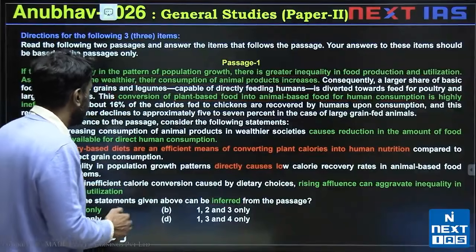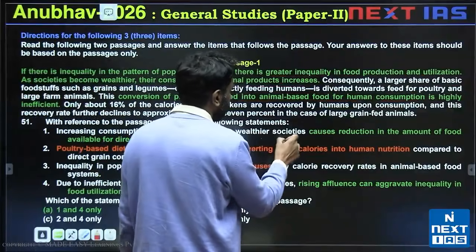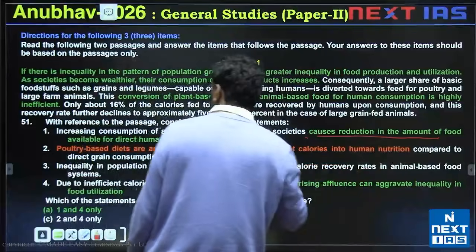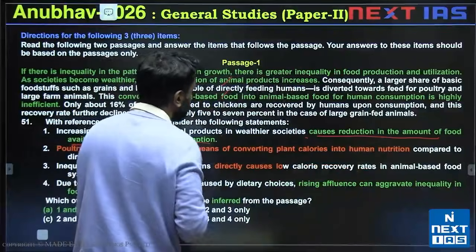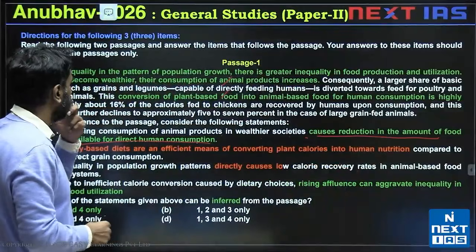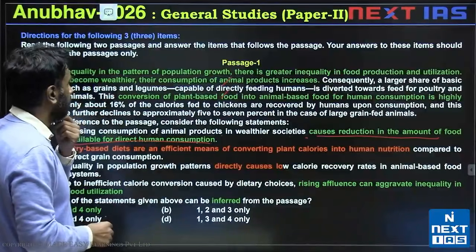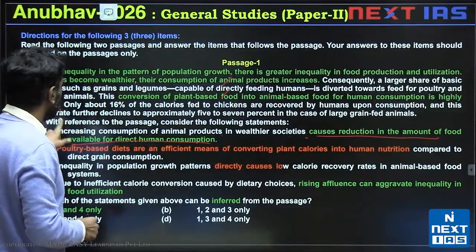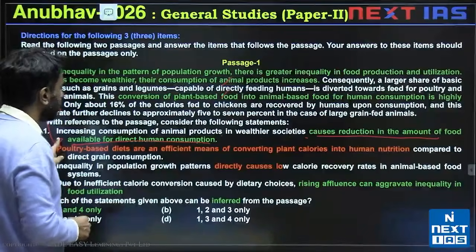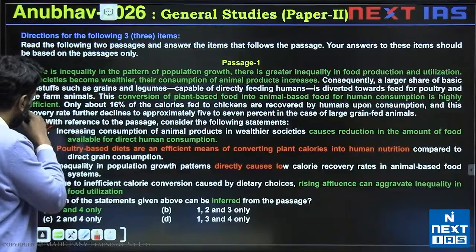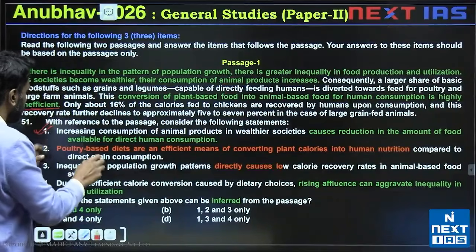1 says increasing consumption of animal products in wealthier societies, which I've marked it already, causes reduction in the amount of food available for direct human consumption. So we are told that this is inefficient, right? So this would lead to shortage of direct human consumption food. It's an inefficient process. So 1 would be valid. There are other words also apart from inefficient, but 1 is valid.